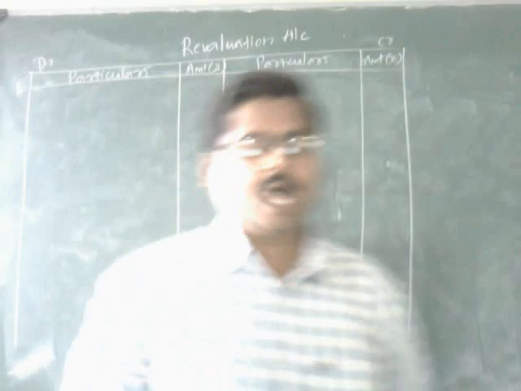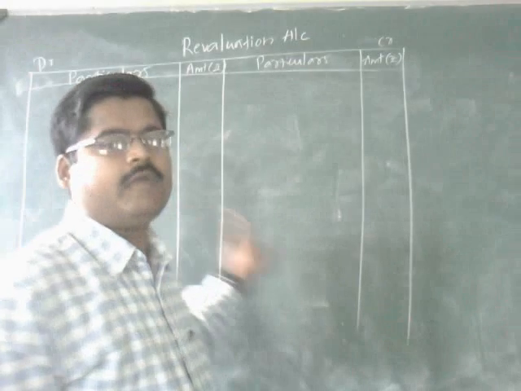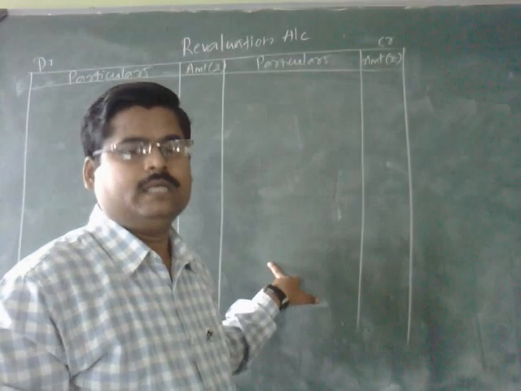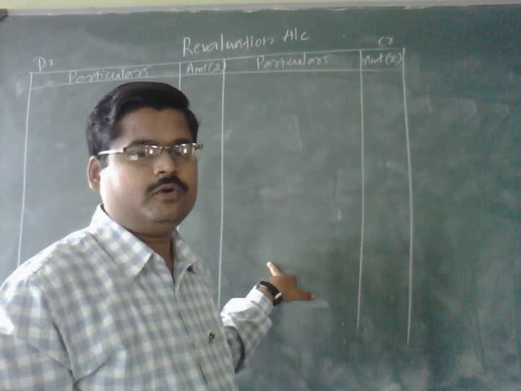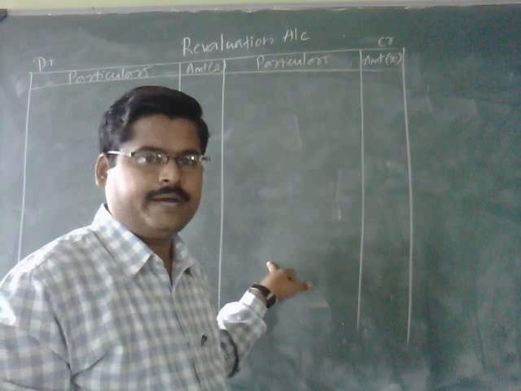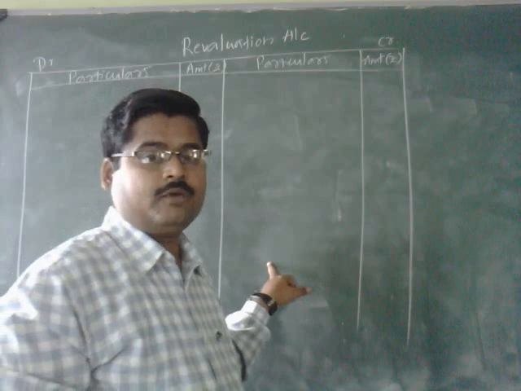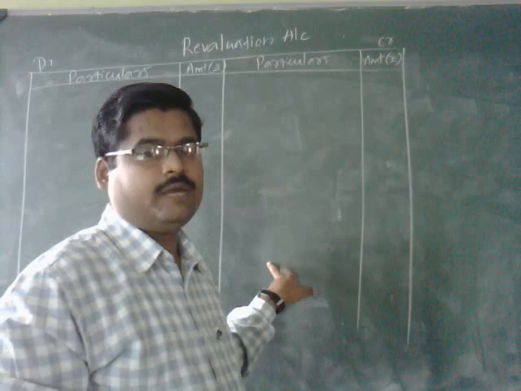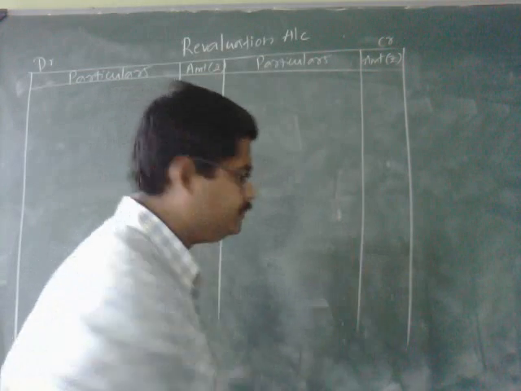When expenses are increased, you record it at the debit side. When expenses are reduced, income is supposed to be created. That is why it is to be recorded at the credit side of the revaluation account. Before, expenses owing was 4,500, now it has been brought down to 3,750, which means 750 is the difference. Expenses have been reduced to the extent of 750. When expenses are reduced, that is recorded at the credit side of the revaluation account.